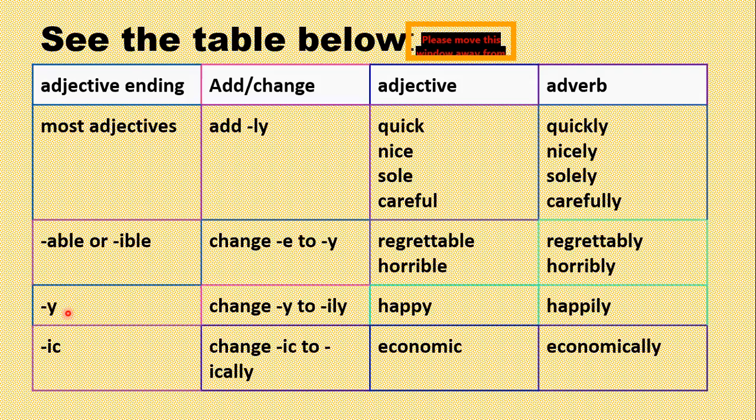Okay, now sometimes we change y to ILY. Getting it? If the adjective is ending with a y, change the y to ILY. How? Happy, happily. Noisy, noisily. And what else? Can you have any other examples that end with a y and you can add ILY to it? Come on, think of some examples.